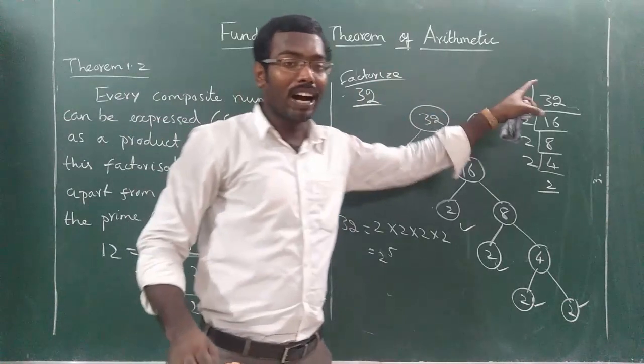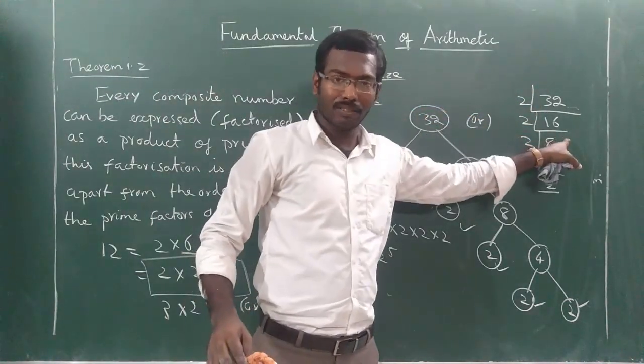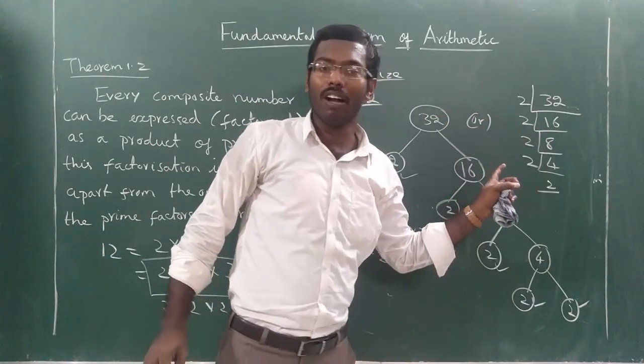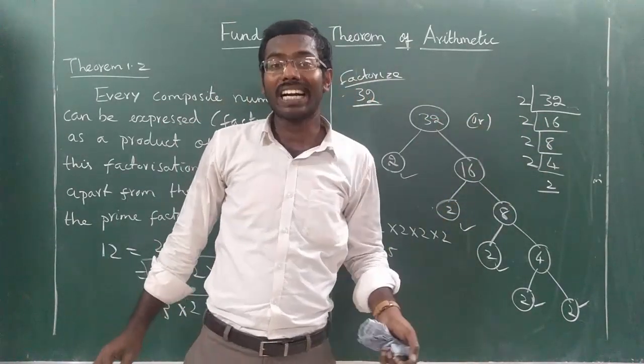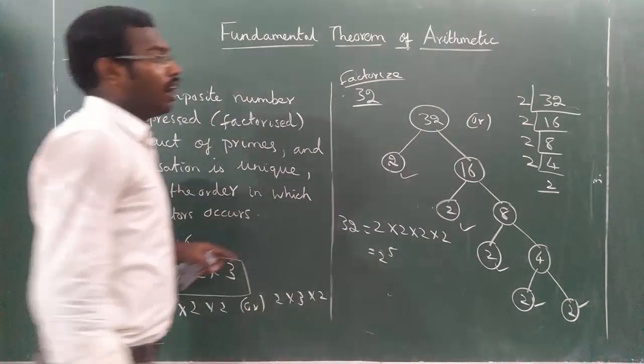This is called a factor tree. You can represent like this or you can represent like this also. This is a 1 mark question only, so no problem. Any one method you can follow. This is called factorization. Understood clearly? So please note it down.